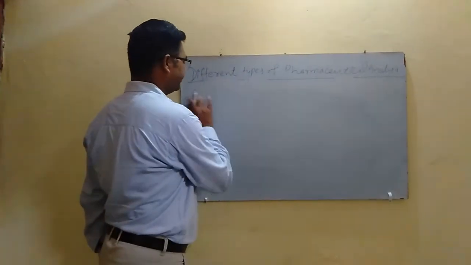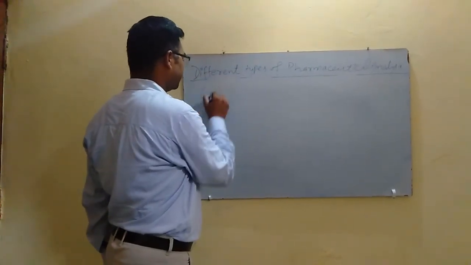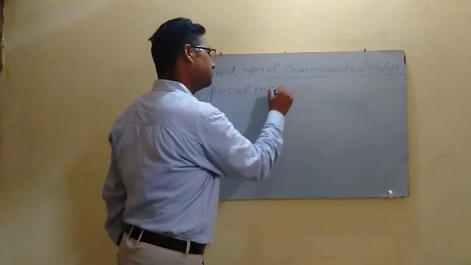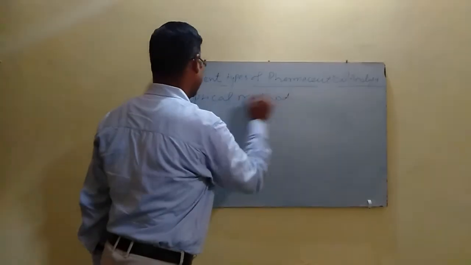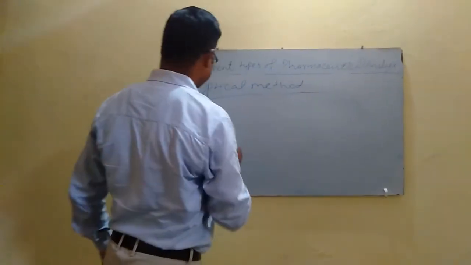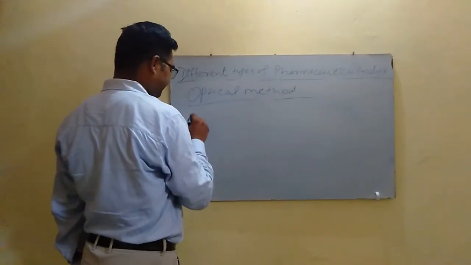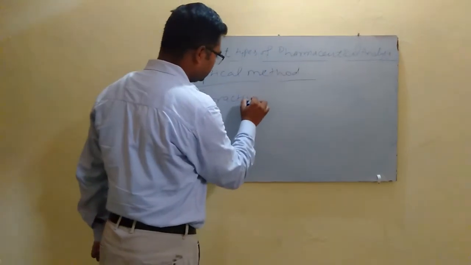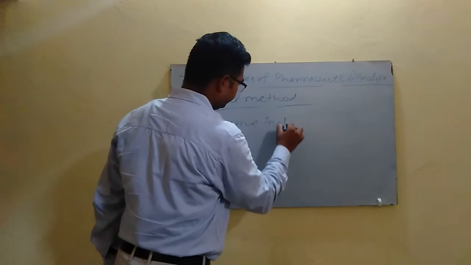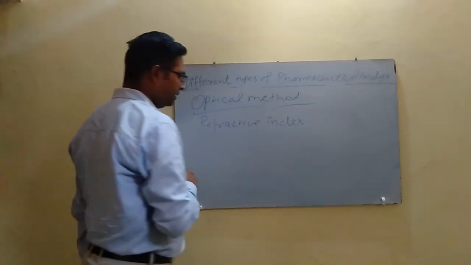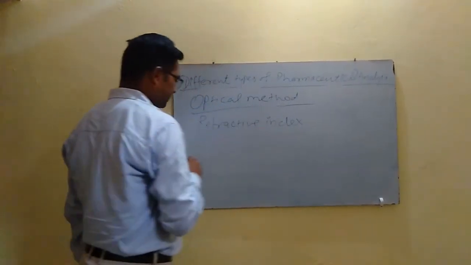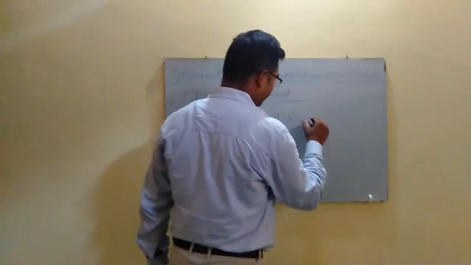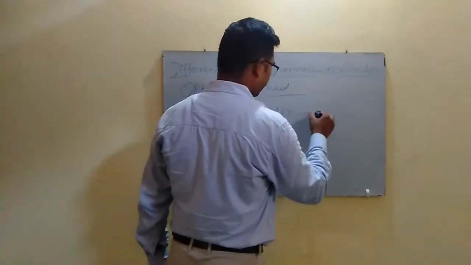Next technique is the optical method. In the optical method, we determine the refractive index of the sample, which can be determined by using a refractometer.